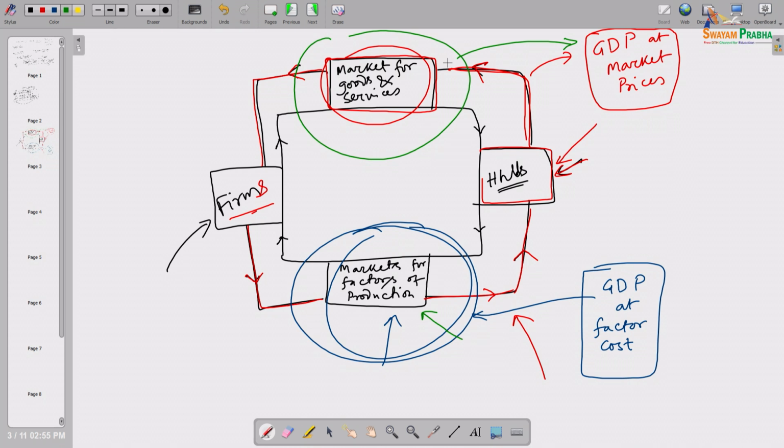Ideally there is no reason that these two GDPs are different; they should be identical, they should be the same. But in real life, in any economy, if you calculate these two, either through this loop or through this loop, you will usually land two different GDP figures, which ideally should not be there.